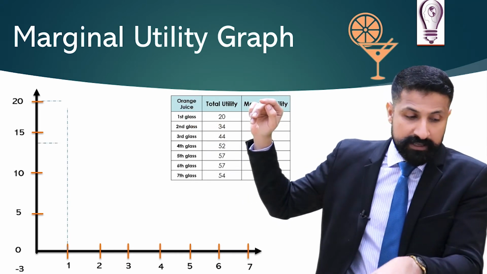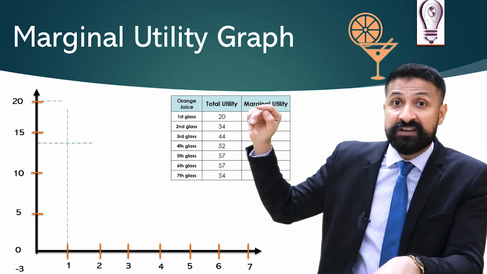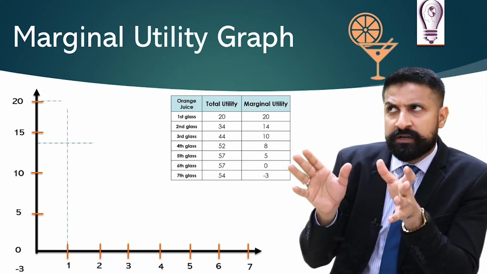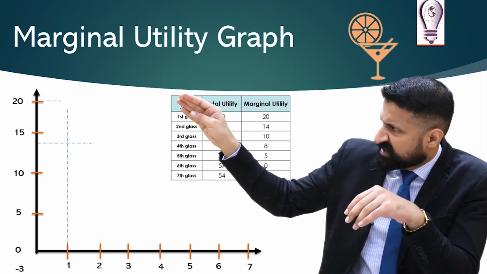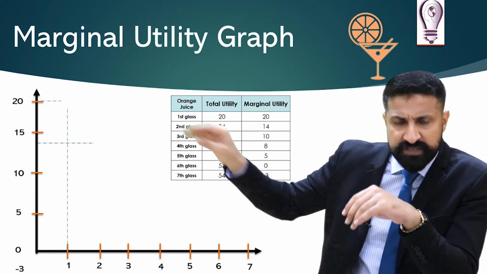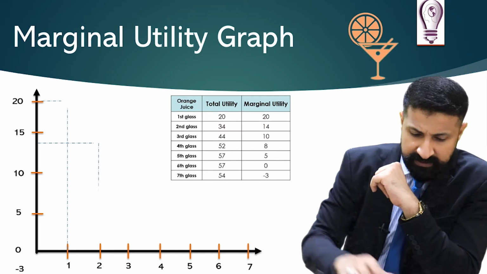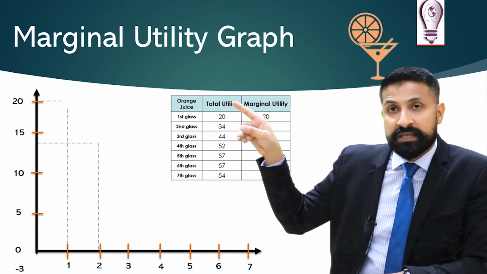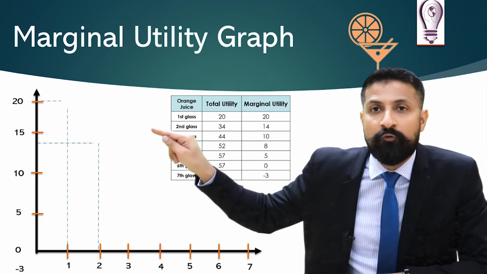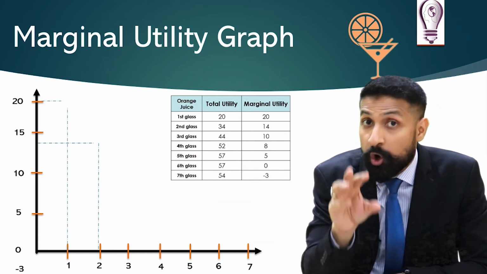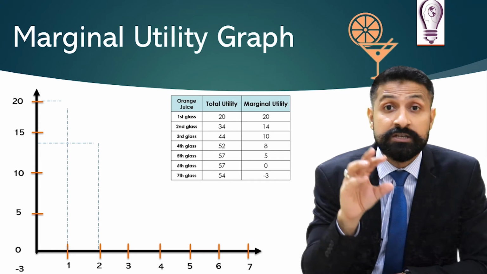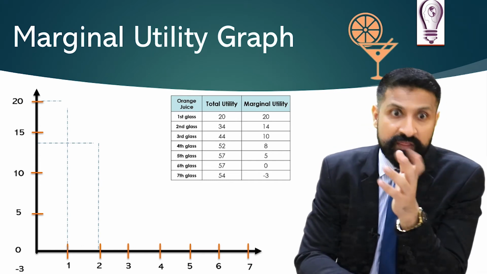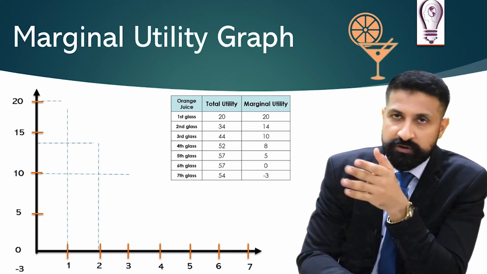Let's move on and look at what happens when I drank the second glass. The second glass gave me a marginal utility of 14, and obviously the 14 will come just beneath 15. So the line for 14 is here. Okay, clear? The second glass gave me the marginal utility, which is 14. This is how we will draw the law of diminishing marginal utility graph. Don't skip the video, please. Okay, moving on. When I drank the third glass, the marginal utility was 10.